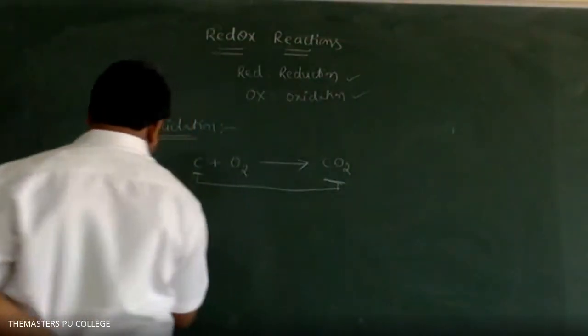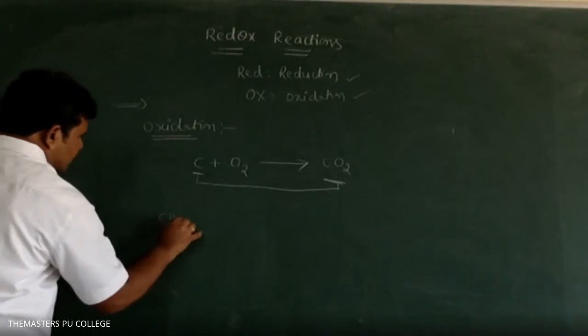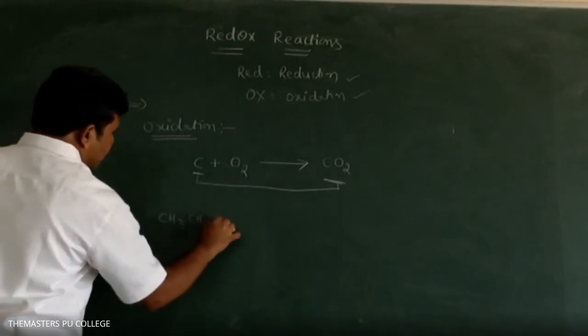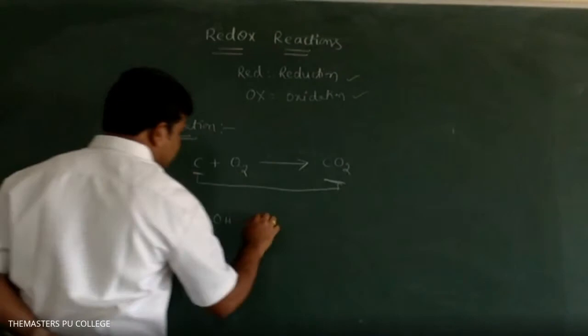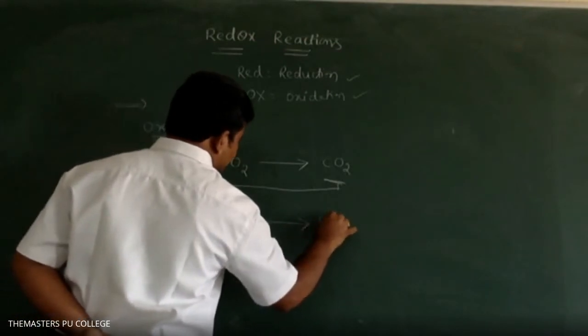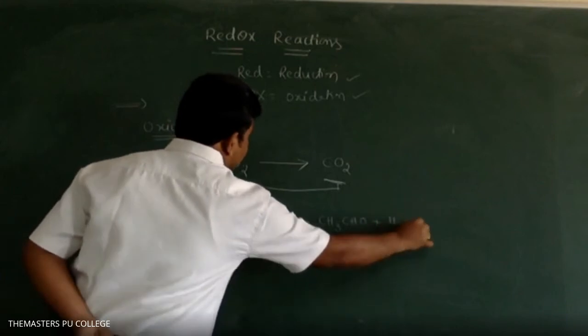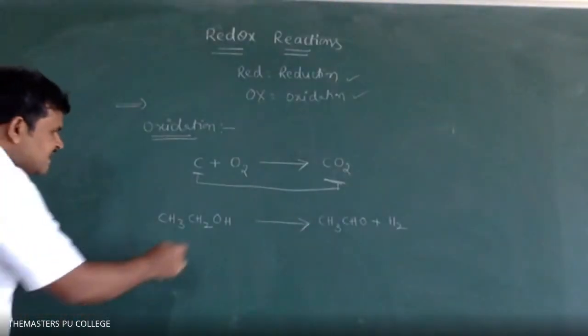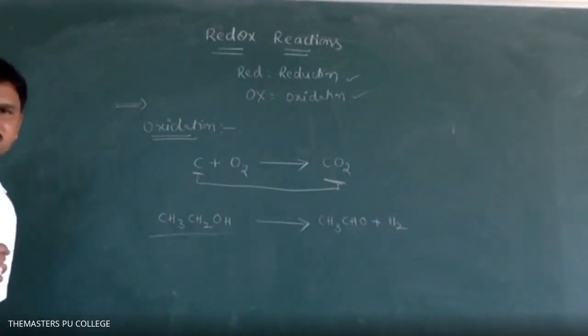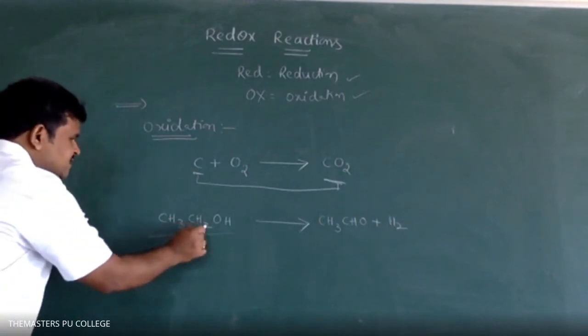Similarly, if you take this reaction, here how many hydrogens do we have? 6: 3 plus 2 plus 1.